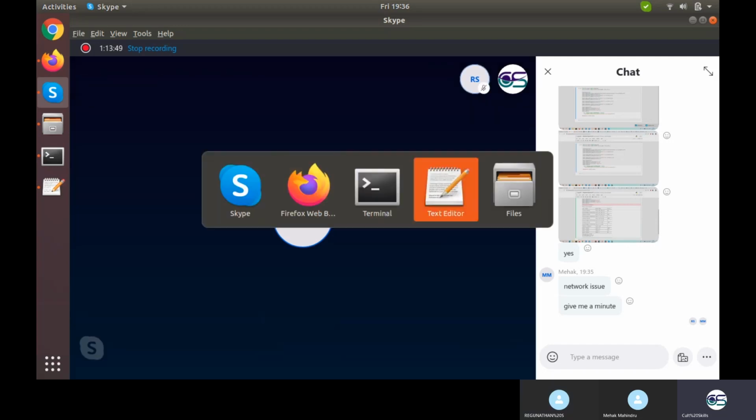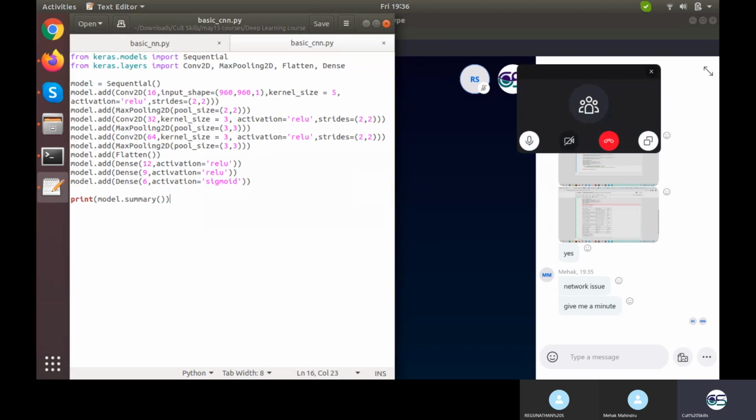Yeah. So next thing is compile. So we just need to go for writing instead of model.summary. I'll be writing here model.compile. So into compile we need to give three things. So what are those three things? What are those three things, Raghunathan?